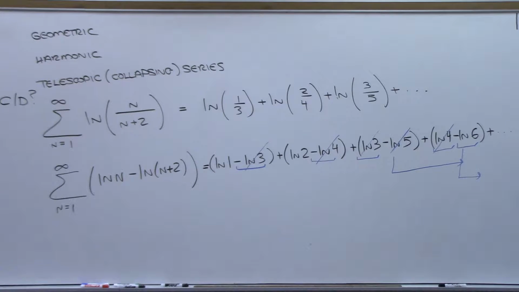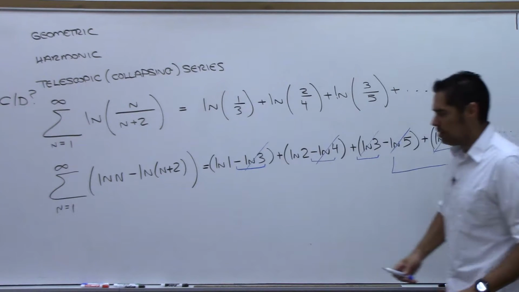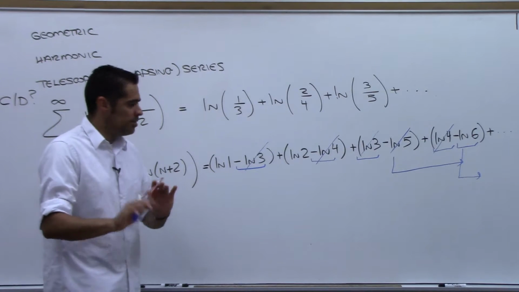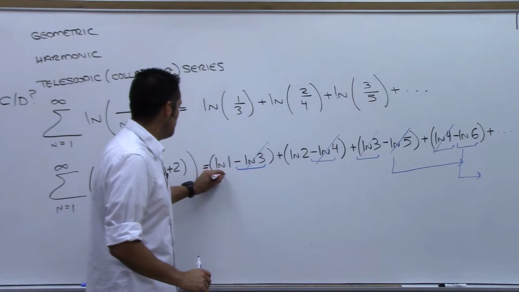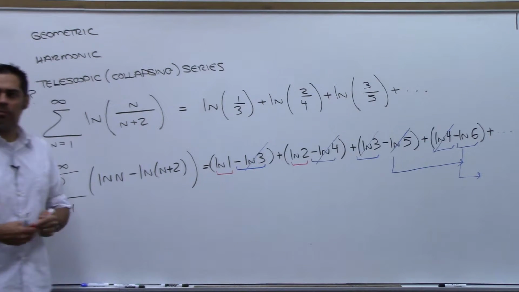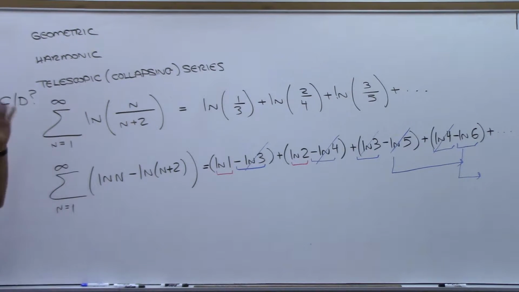So what appears to happen here is that I'm left with this one and I'm left with this one, right? That's kind of what I'm picking up here, that's what's going on in this infinite series.